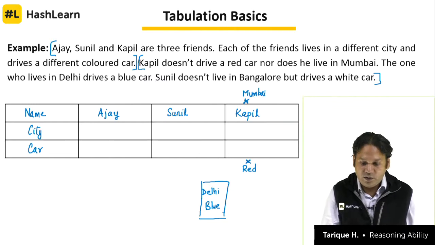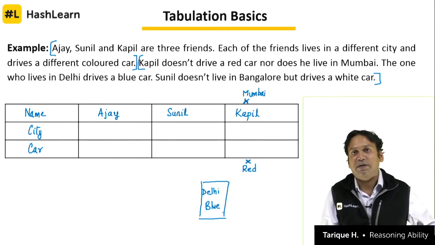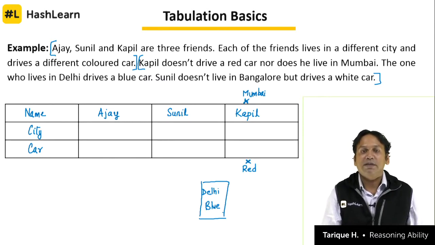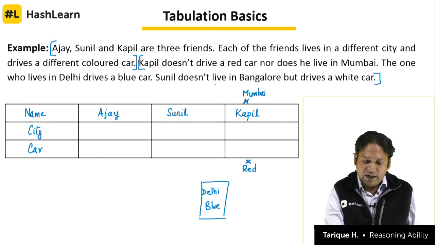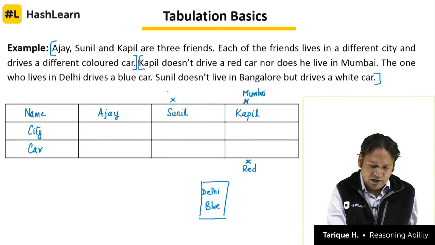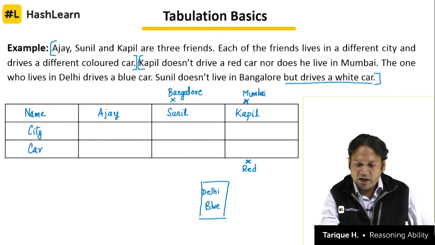Wherever they go, they will go together. The one who lives in Delhi drives a blue car. So once we know who lives in Delhi, we can find this out. Once we know who is that person who lives in Delhi. Sunil does not live in Bangalore but drives a white car. Sunil does not live in Bangalore. Which city is he not living in? Sunil does not live in Bangalore but drives a white car.